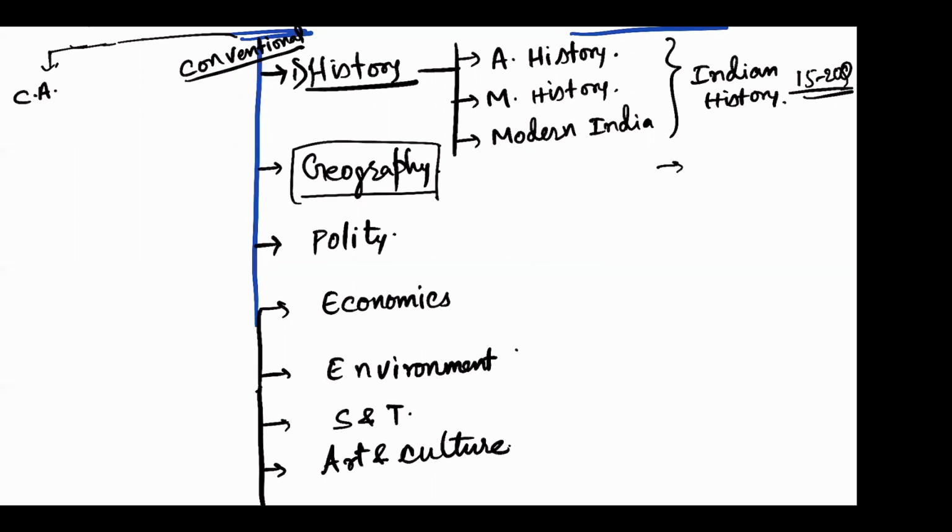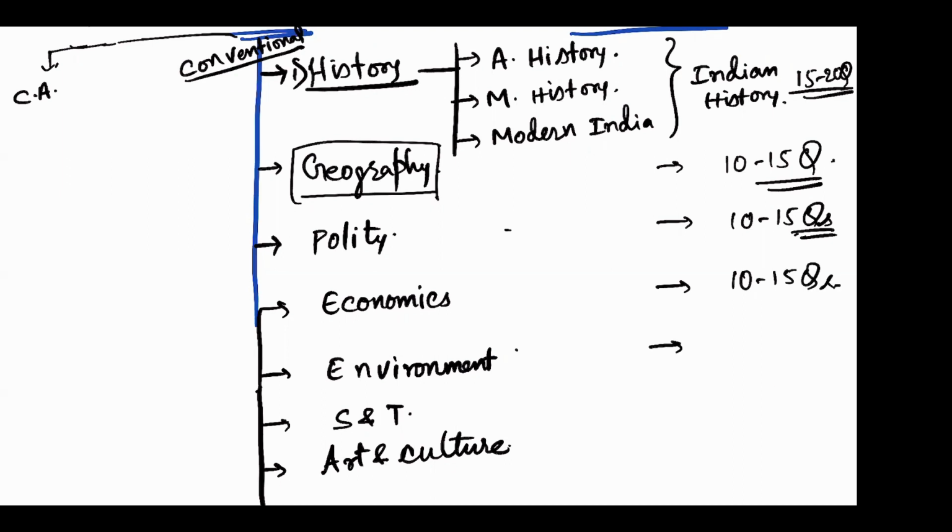Geography also 10 to 15 questions. Polity also 10 to 15 questions. This is polity. Economics also 10 to 15 questions. Environment, that depends upon the year to year. You should also consider it 10 to 15 questions. Science and tech, that will be 5 questions or 5 to 10 questions. Art and culture again 5 to 10 questions.